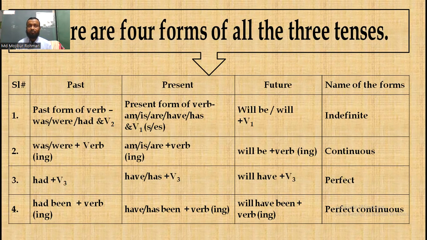But follow now, in every tense there are four forms. That means there are four forms of all the three tenses: past tense, present tense, and future tense.